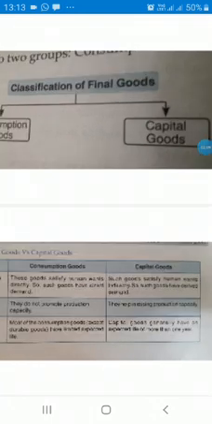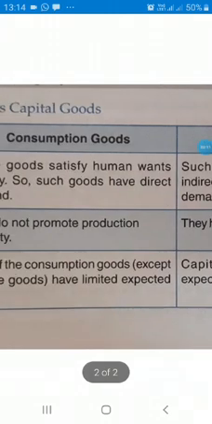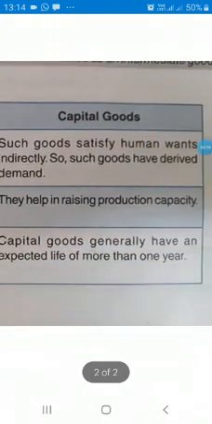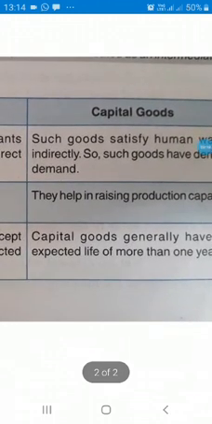Now we will discuss capital goods. These are consumption goods and now these are capital goods. Capital goods means those final goods which help in the production of other goods and services. For example, plant and machinery, equipment. Clear? They are used in future for productive purposes and have an expected lifetime of several years. You can use your machines for several years.